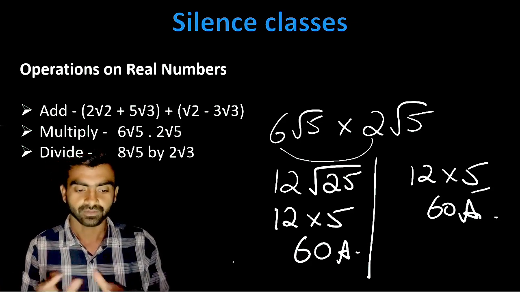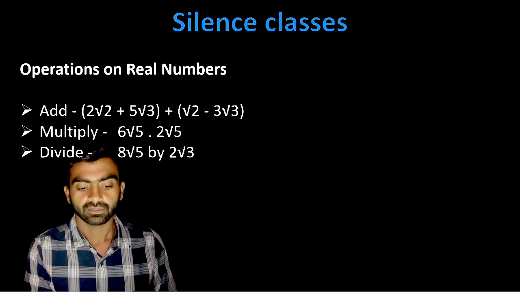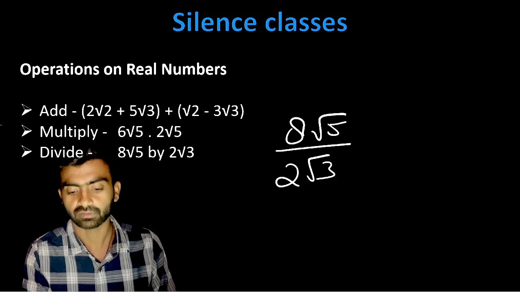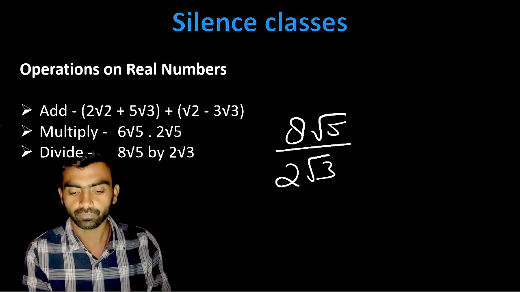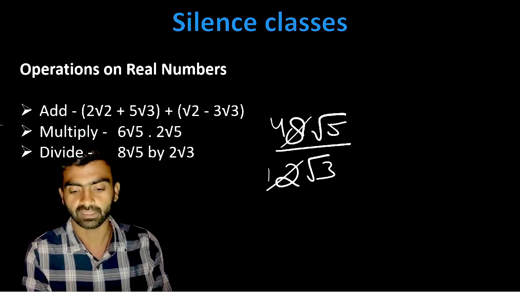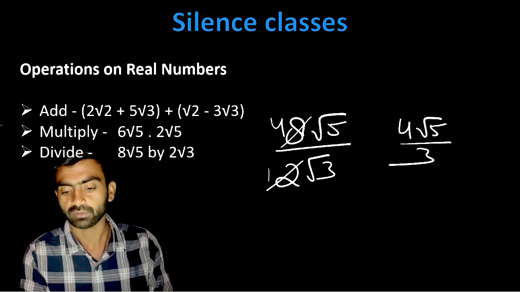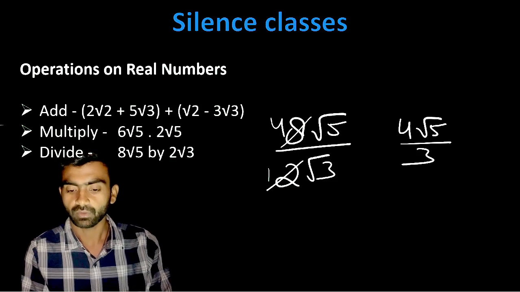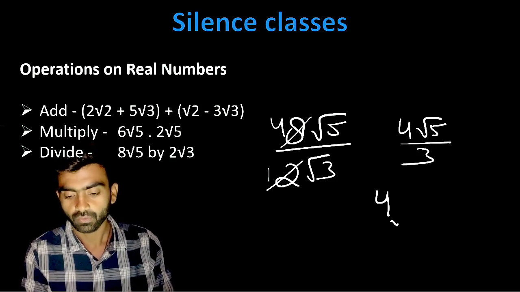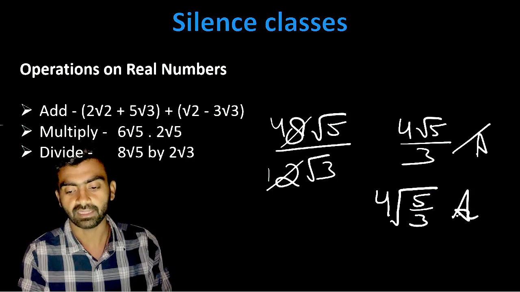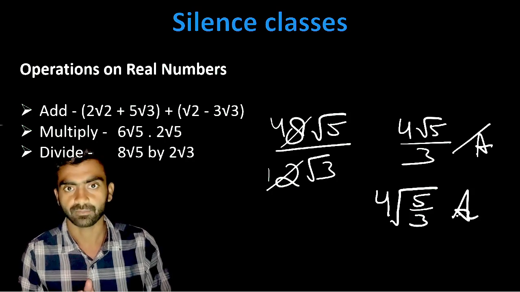Now let's divide 8 root 5 divided by 2 root 3. We can divide this: 2 ones are 2 and 2 fours are 8, so it will become 4 root 5 upon 3. Like this we can write it down, or we can write 4 root 5 upon 3. In both manners we can write it, both the answers are correct.